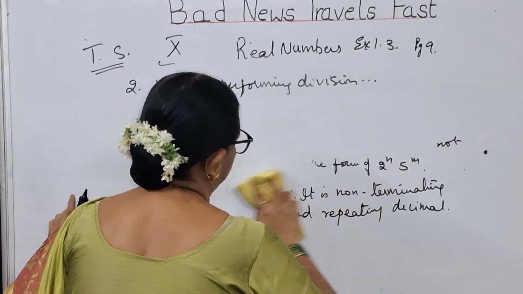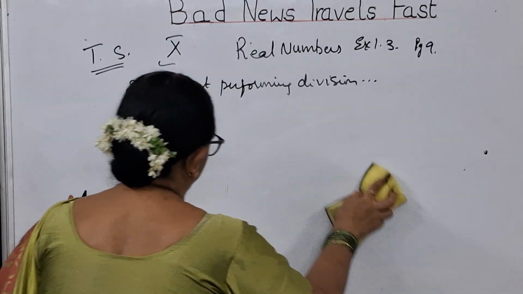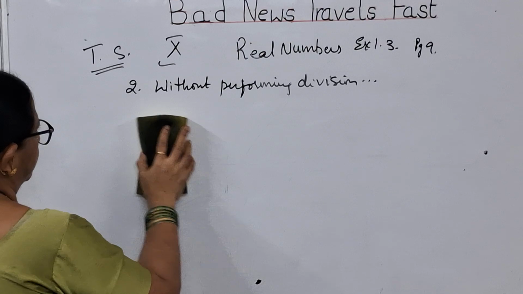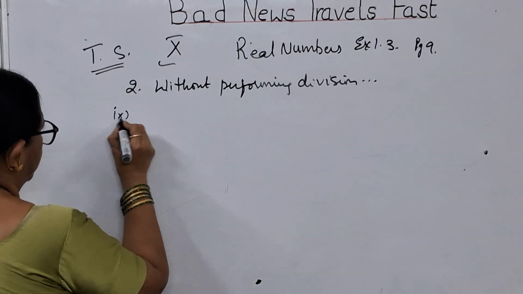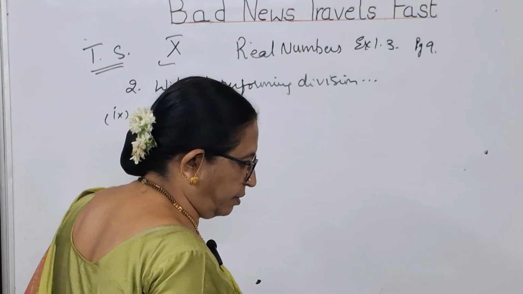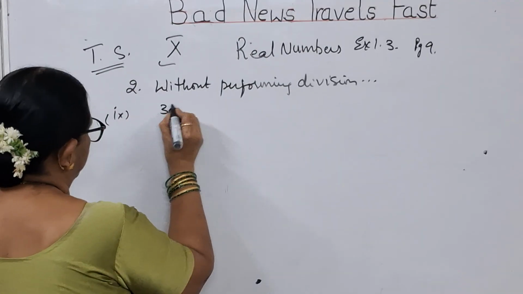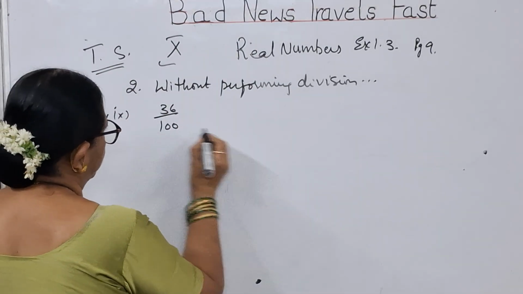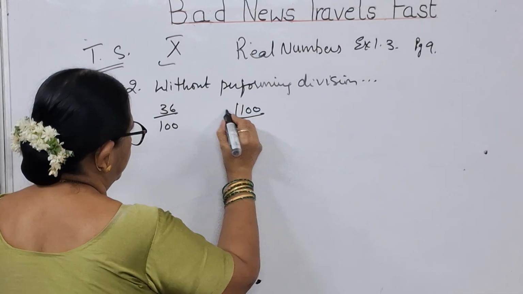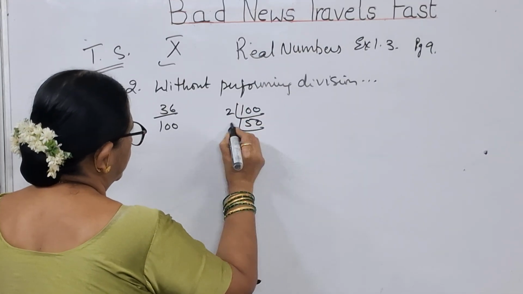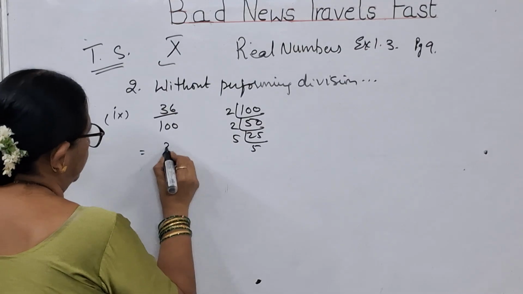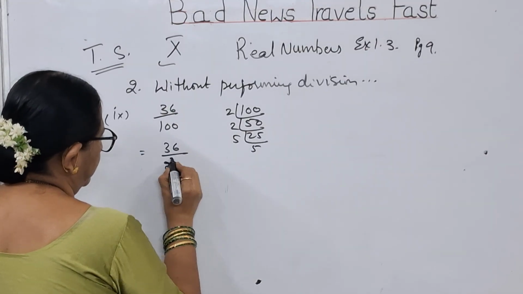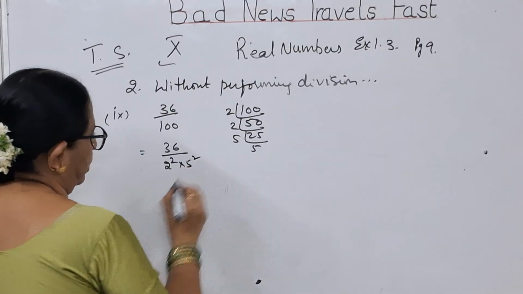What is the 9th problem? The 9th problem says it is 36 by 100. So 100, how much, children? 2 5s are 10, 2 25s are 5 5s are 25. So how will you write this? As 36 by 2 square into 5 square.